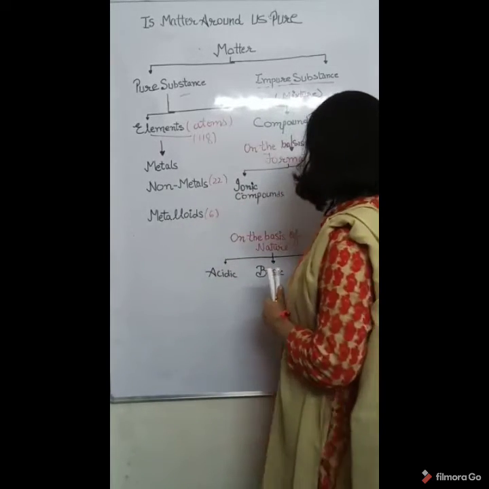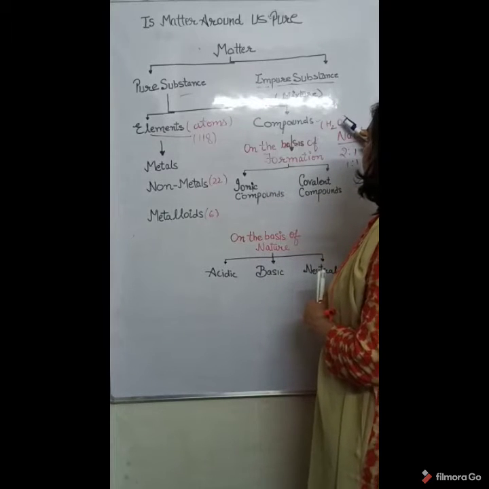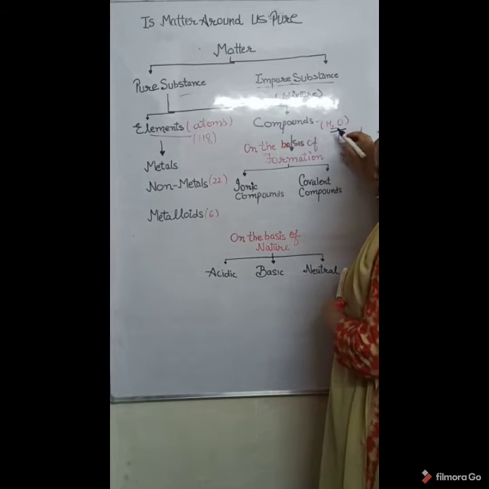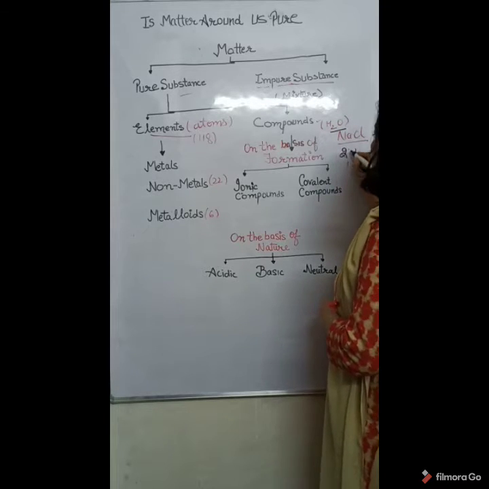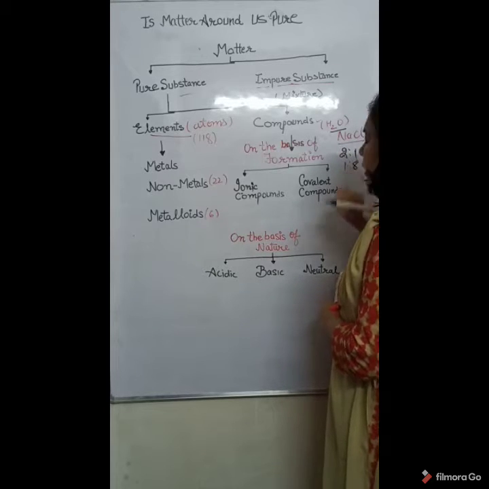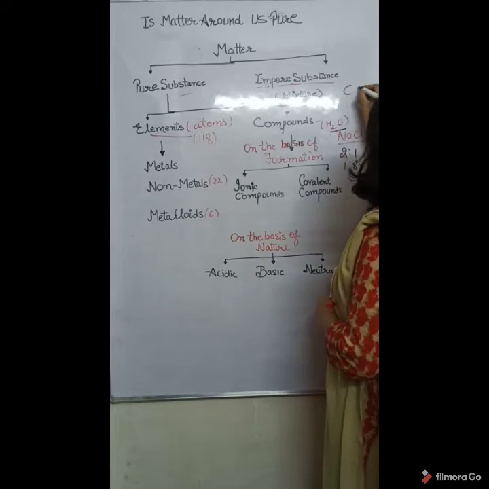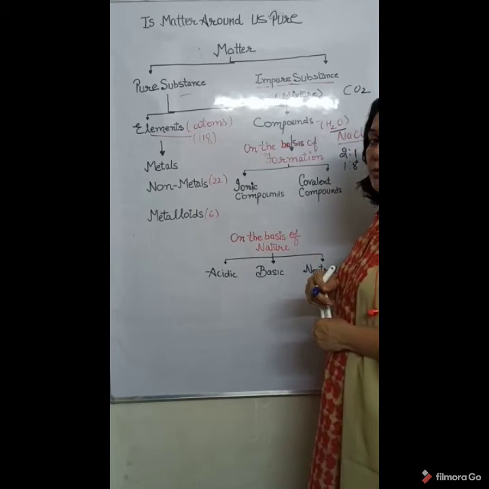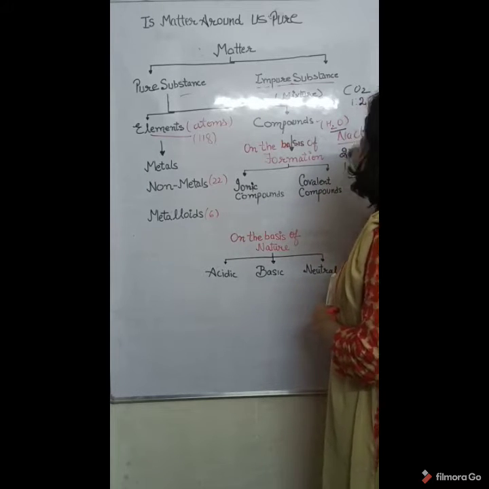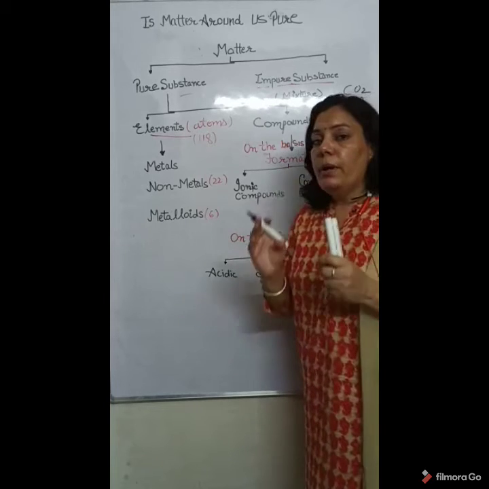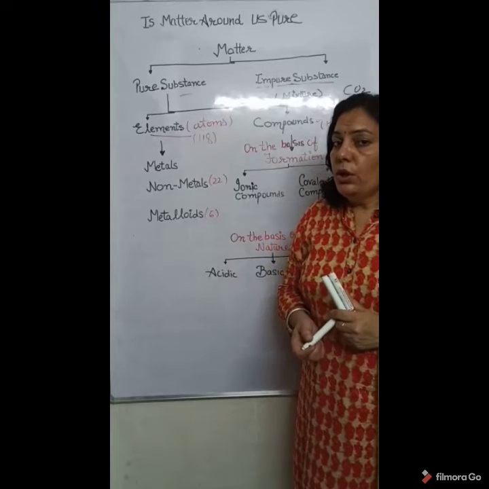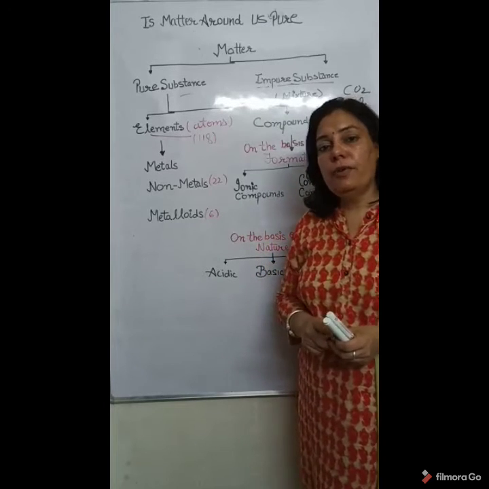So if we talk about water, two atoms of hydrogen and one atom of oxygen are present. And what is the ratio of hydrogen and oxygen? 2:1. And if we talk about their mass, hydrogen and oxygen are present in 1:8. One more example, carbon dioxide. This is also an example of a compound which is found in gaseous state, and the ratio of carbon and oxygen is 1:2. It means compounds are those pure substances which are formed by mixing of elements but in a fixed ratio.